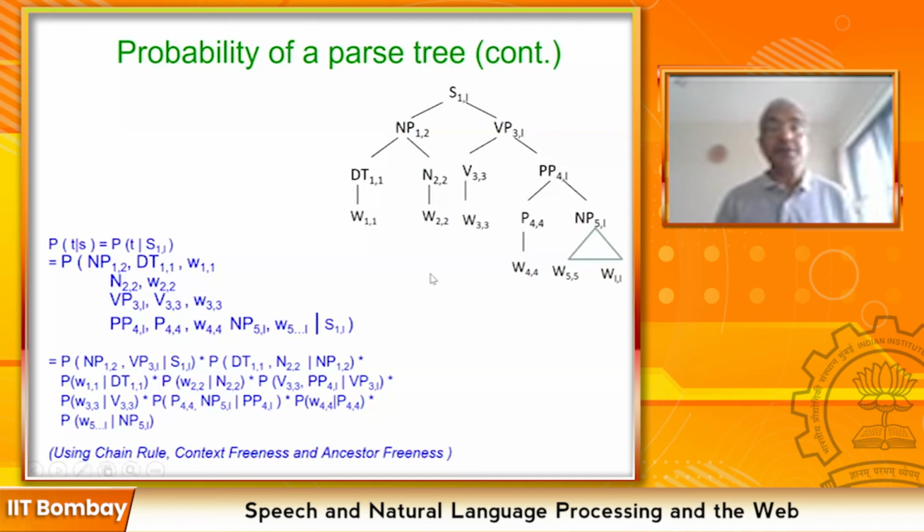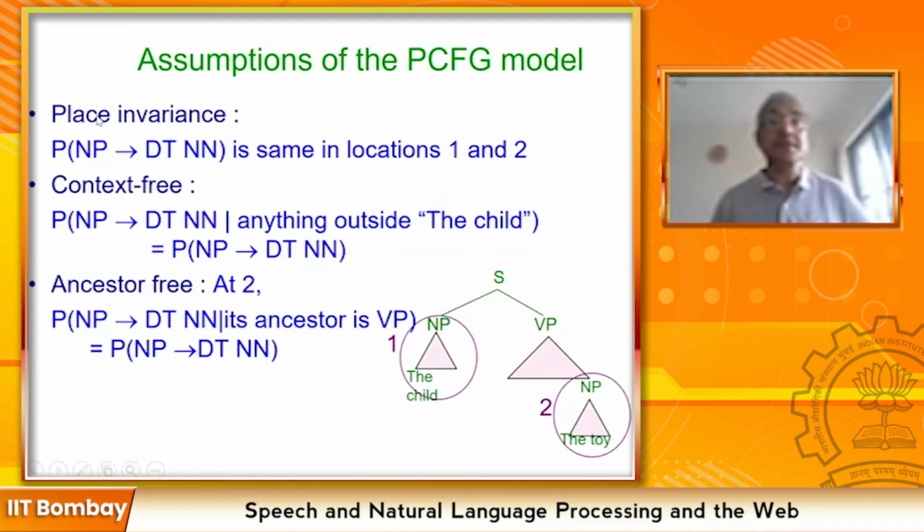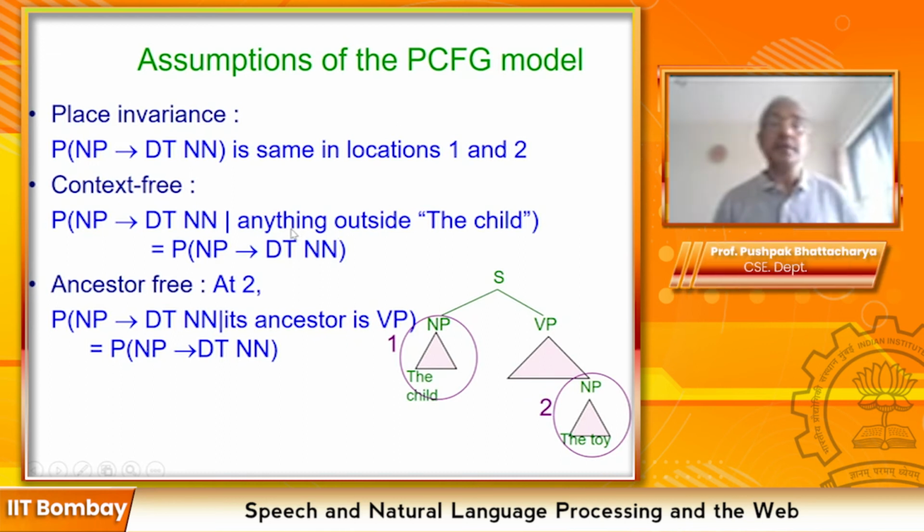Now, what are those independence assumptions? There are three independence assumptions. Place invariance, that is, the probability of a rule doesn't change from position to position. Wherever you apply that rule, the probability remains the same. Context freeness: the probability of a rule conditioned on anything outside the rule remains the same.